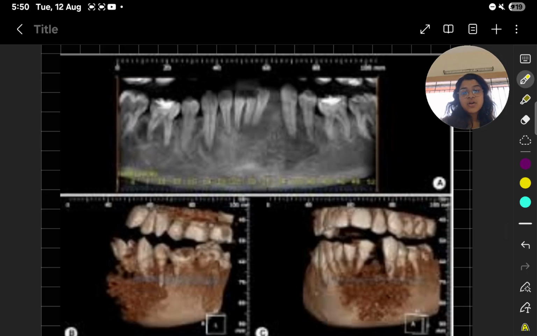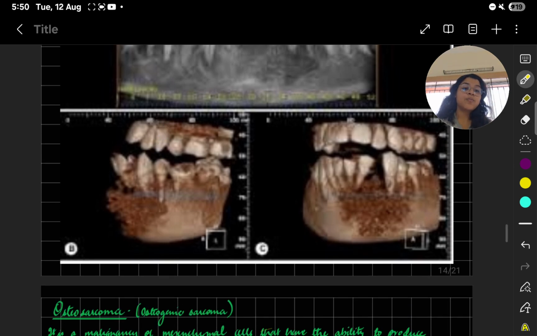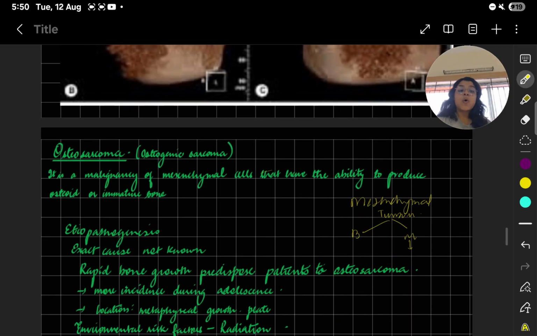You can see the bone destruction over here. You can see how it's spreading and it's moving the teeth also. So let's learn about it. It is also known as osteogenic sarcoma. So osteosarcoma is also known as osteogenic sarcoma.